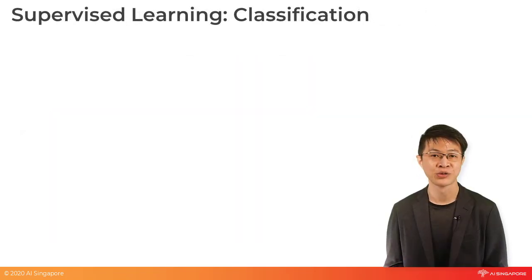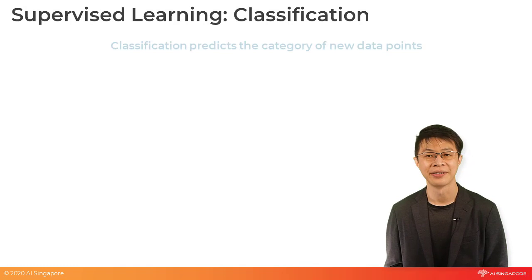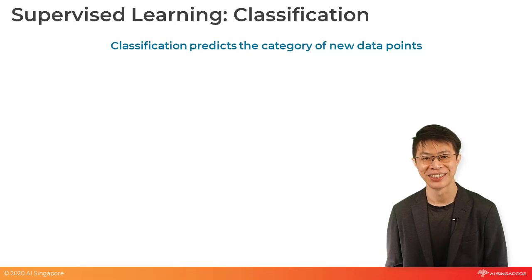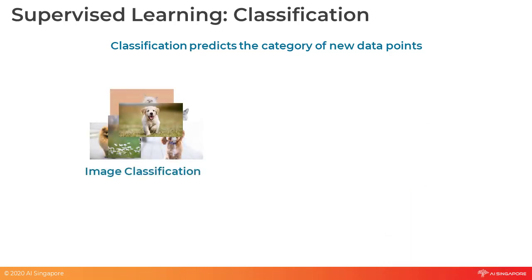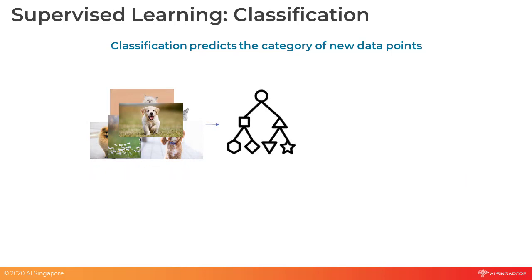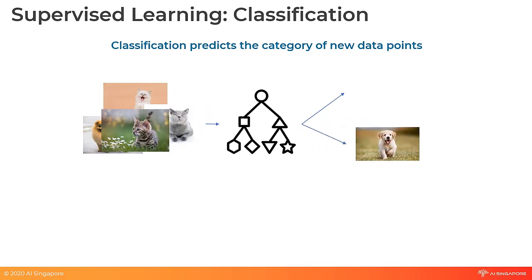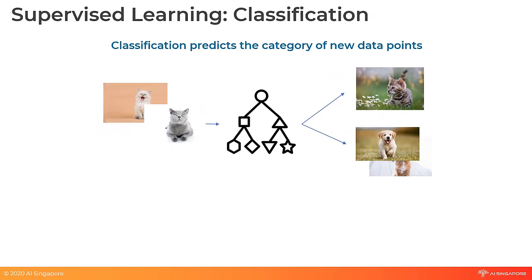The first type of supervised learning is classification. Classification is applied whenever the task covers answering questions that involve yes or no, this or that. The most common application of classification is image classification, or separating images into their respective categories. For instance, if you have a collection of dog and cat pictures, you can train an AI to automatically recognize the animal and separate the images into their respective folders.